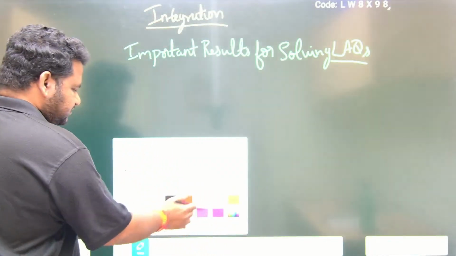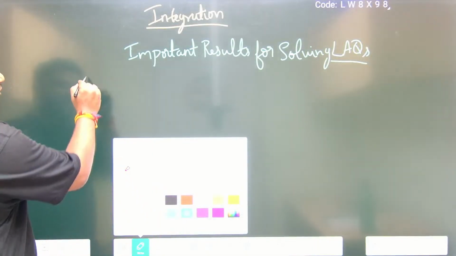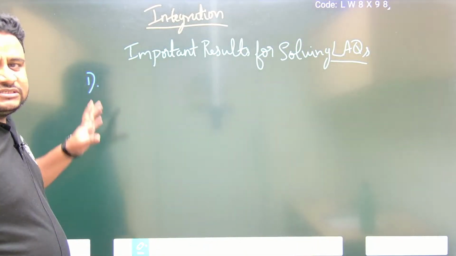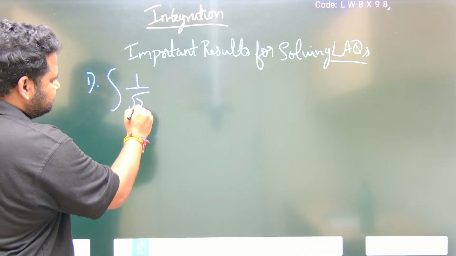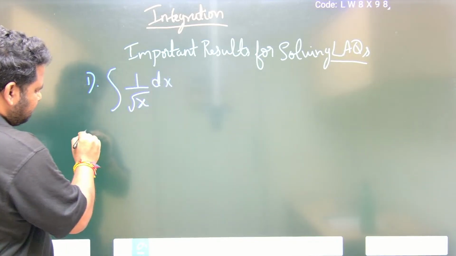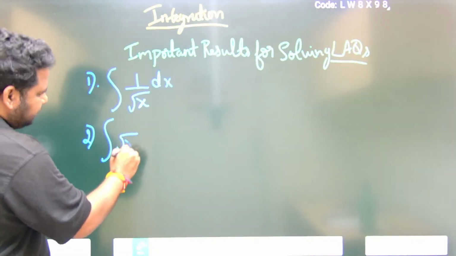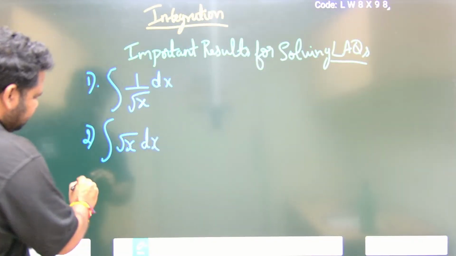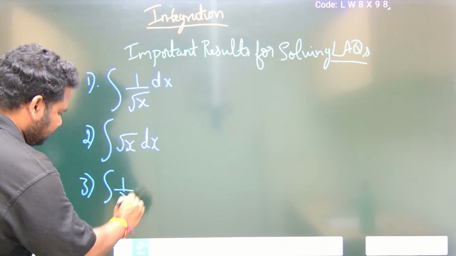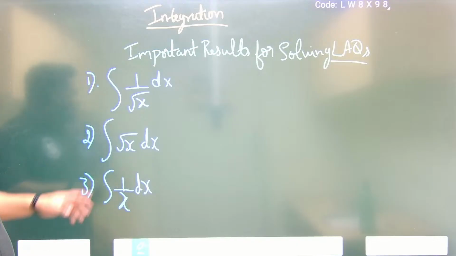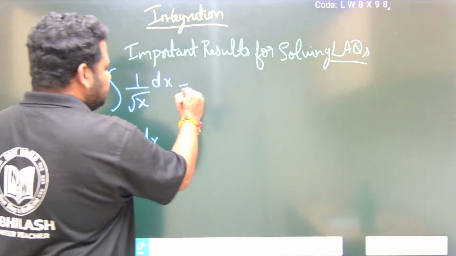So see here, the first one: integral of 1 by root x dx. Similarly, integral of root x dx, and integral of 1 by x dx. They are highly important, you have to know this. Integral of 1 by root x dx is nothing but 2 root x plus c.